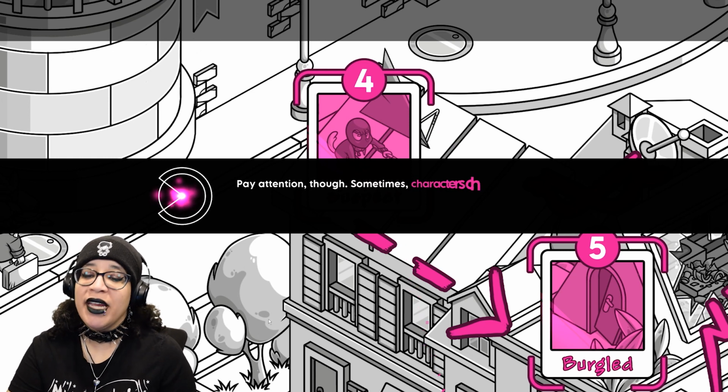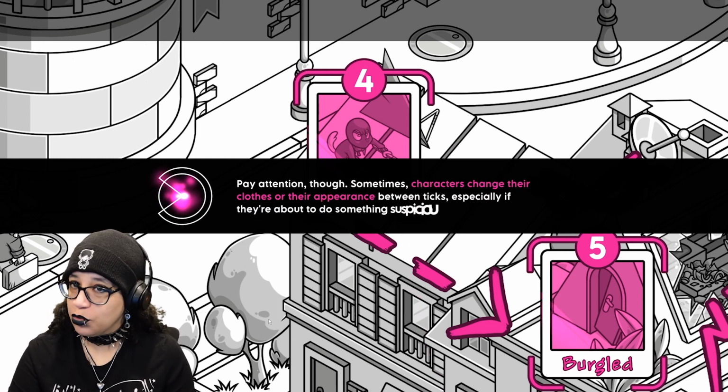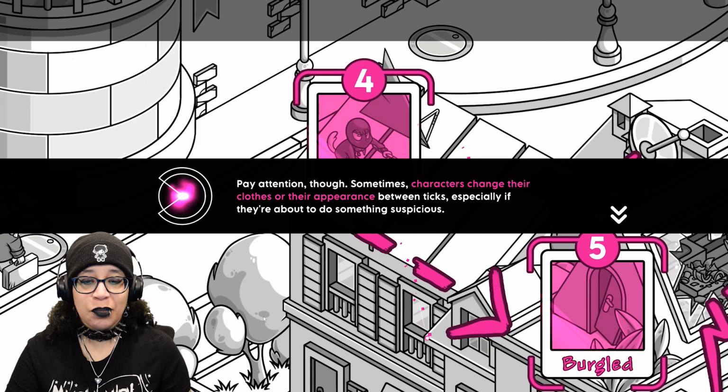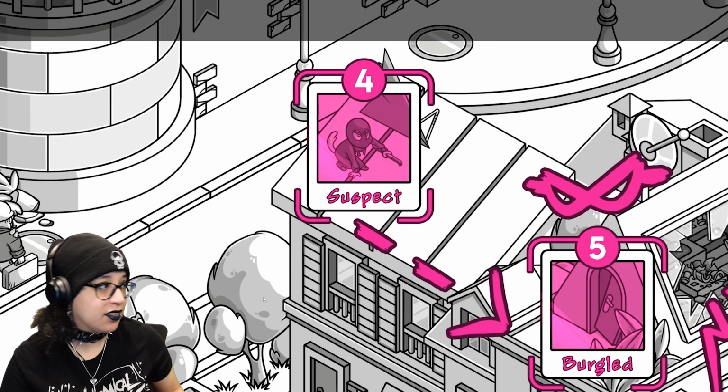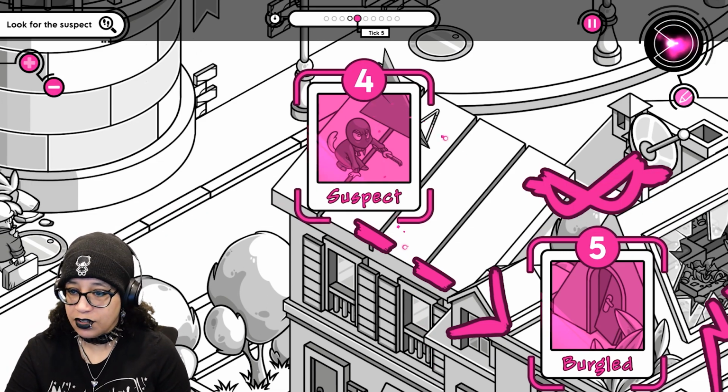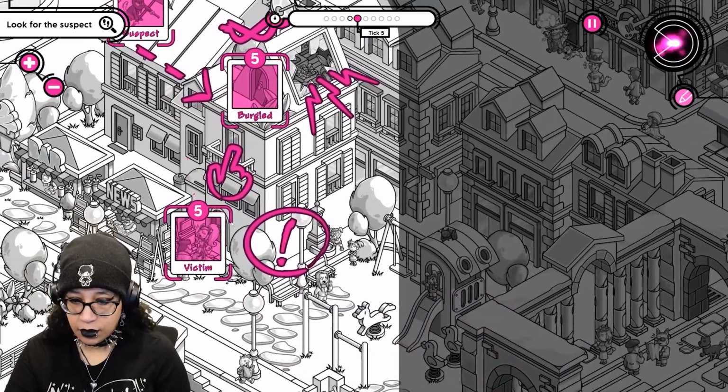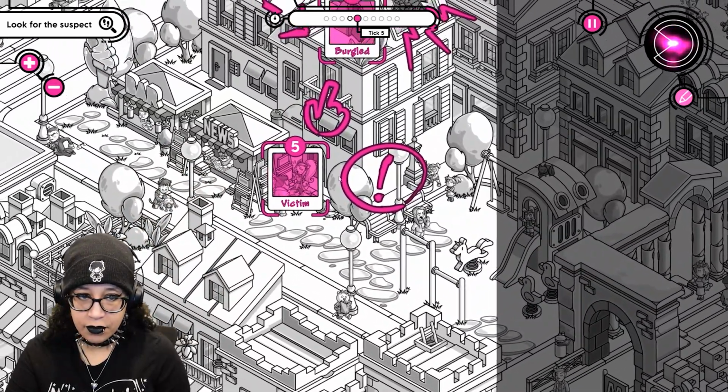That's funny. Pay attention though, sometimes characters change their clothes or their appearance between ticks, especially if they're about to do something suspicious. That makes sense. Look for the suspects. Let's look for them. Hold on, I'm gonna find them.